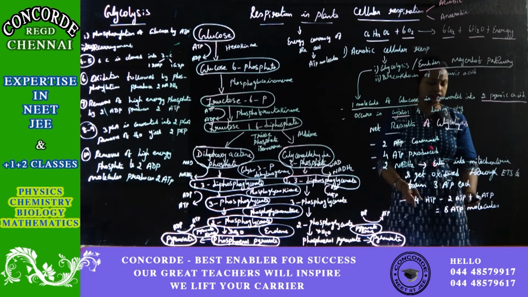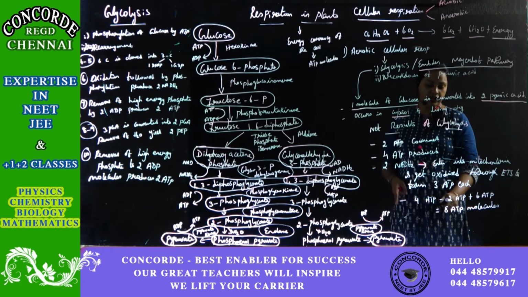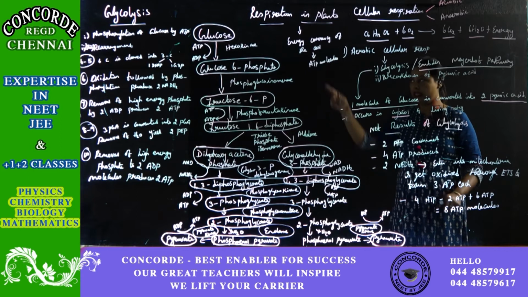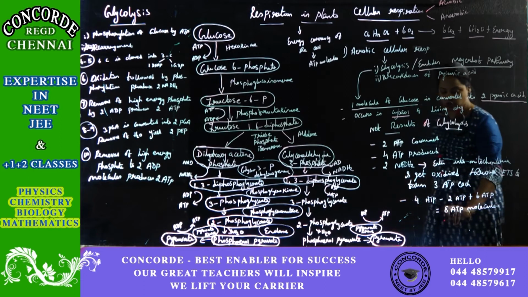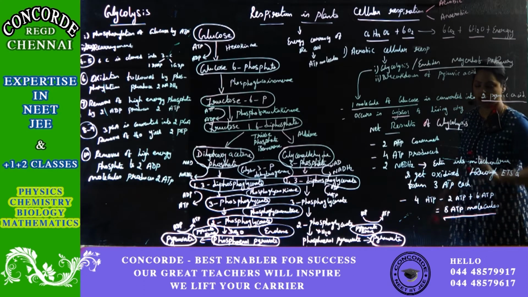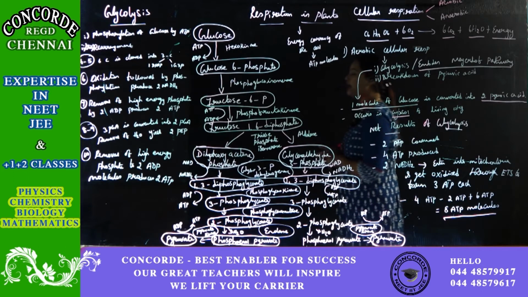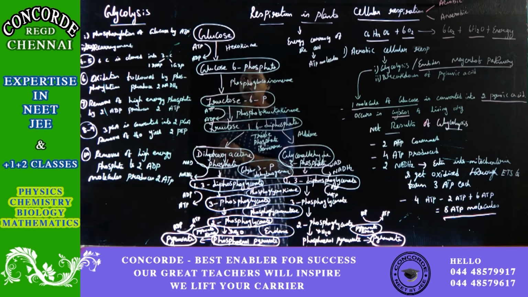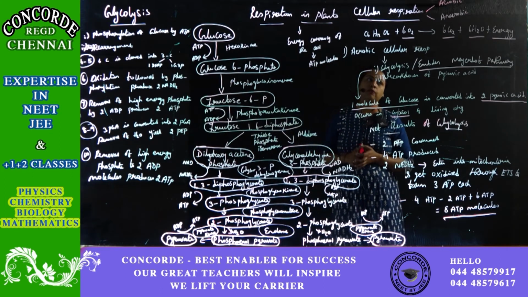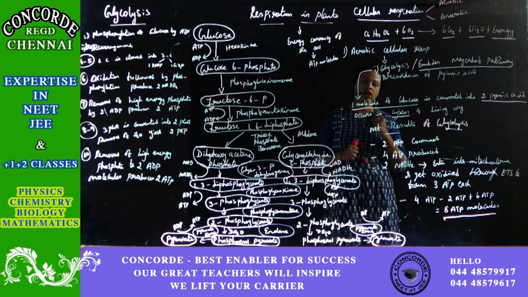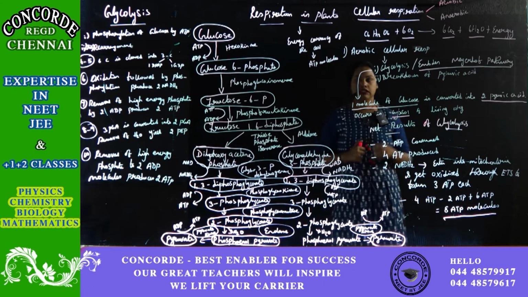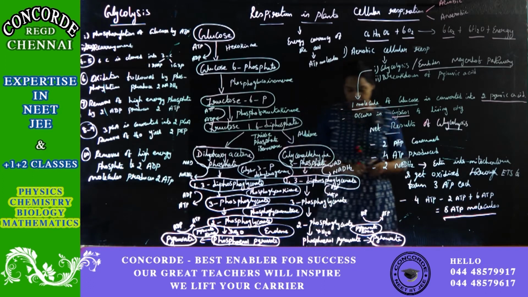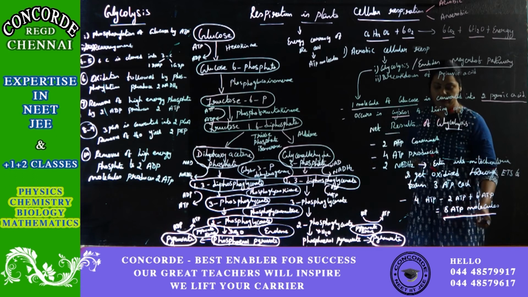So 4 plus 6, 10. In that 10, 2 are consumed by the glycolysis initial steps. So that will lead to 8 ATP molecules being produced. So the end result is that in glycolysis, 8 ATP molecules are produced by 1 molecule of glucose. When 1 molecule of glucose goes for glycolysis in aerobic cellular respiration, it will produce 8 ATP molecules.